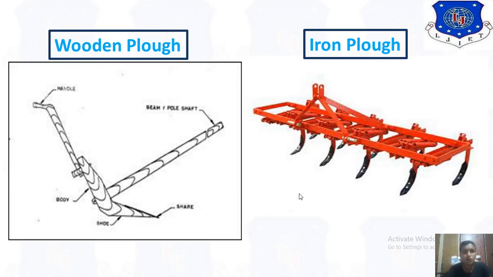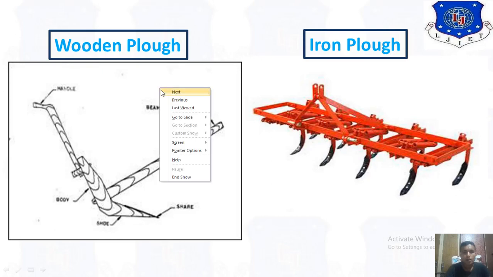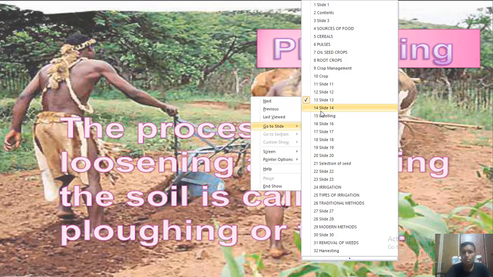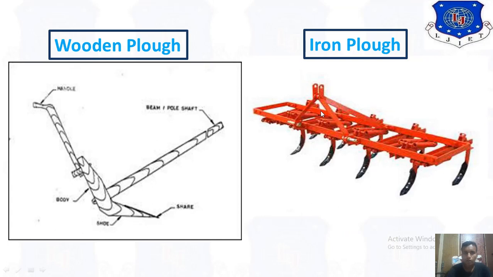First, that is the wooden plough. Here you can see the wooden plough, which in Hindi you can say hal. Then there is also an iron plough. If we connect this portion with our tractor, it can also provide this ploughing. You can see in this figure that by using animals we can provide this ploughing and loosening to the soil. Those are the instruments for ploughing.